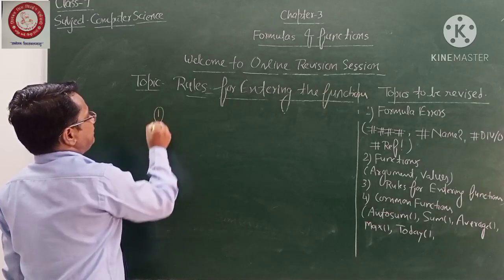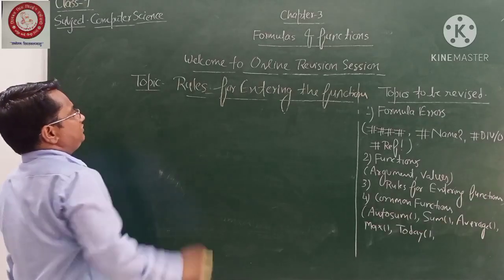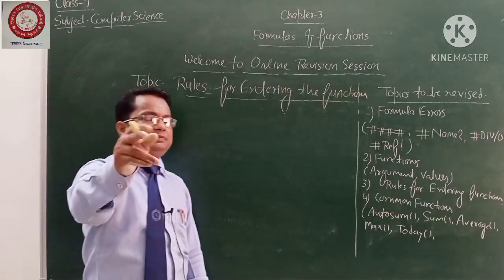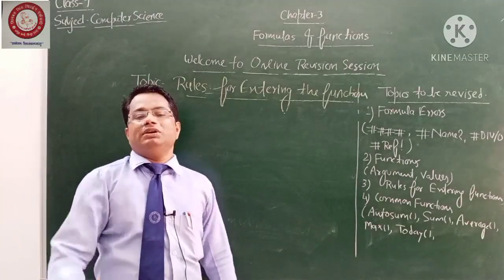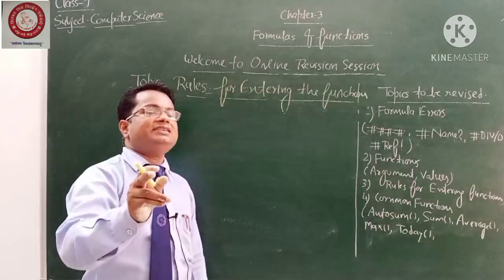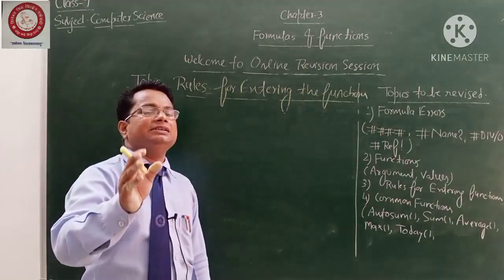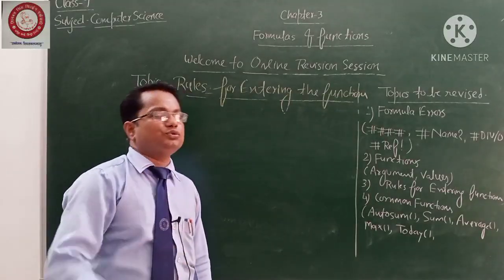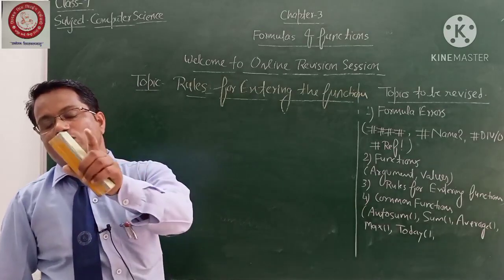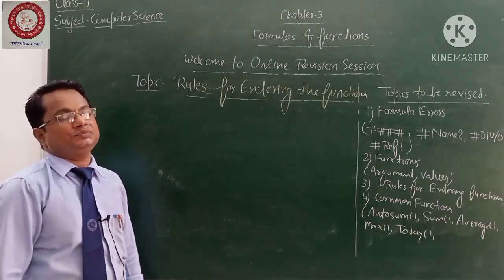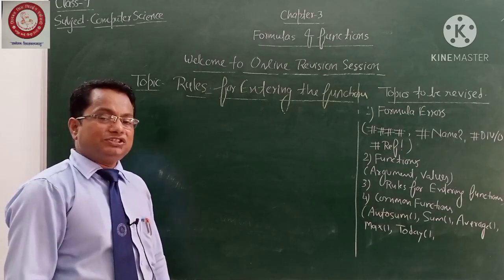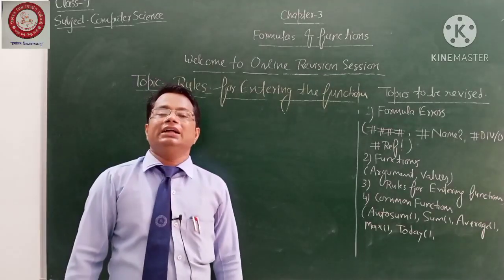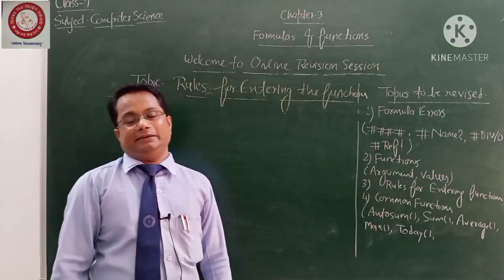Okay, so there are several rules. Let me talk about rule number one. Rule number one is very basic for you. Always write the function preceded by the equal to sign. Yes, that's the most important rule. Rule number two, the function already has a predefined name.